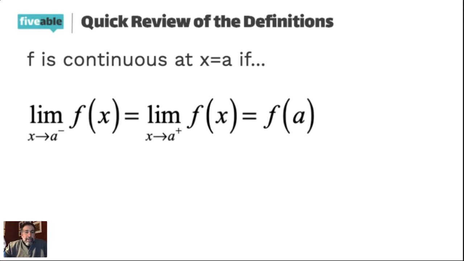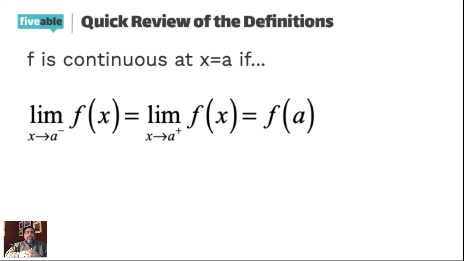I'm going to switch our attention to continuity now. Keep asking questions, though, and I'll answer as they come up. Continuity is very similar to the idea of a limit. As a matter of fact, if you look at our definition of continuity, the first two pieces are identical. In other words, you don't have continuity unless your limit works first. There's just that third piece that we have to worry about, and that third piece says f of a has to equal your two limits.